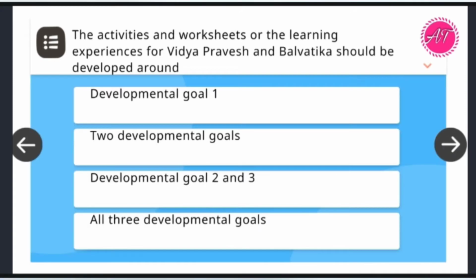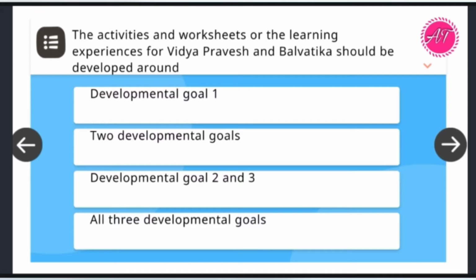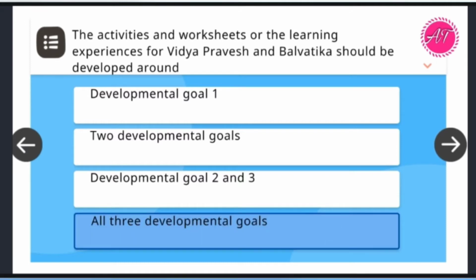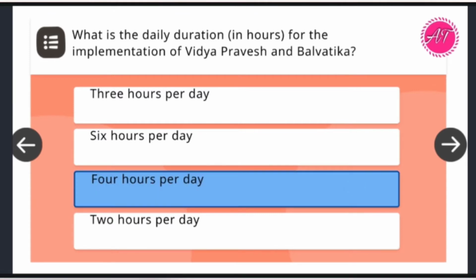Next quiz. The activities and worksheets or the learning experiences for Vidya Pravesh and Balvatika should be developed around... So the answer is all three developmental goals, option number 4 shown on the screen. Next, what is the daily duration in hours for the implementation of Vidya Pravesh and Balvatika? So the answer we have here is 4 hours per day.